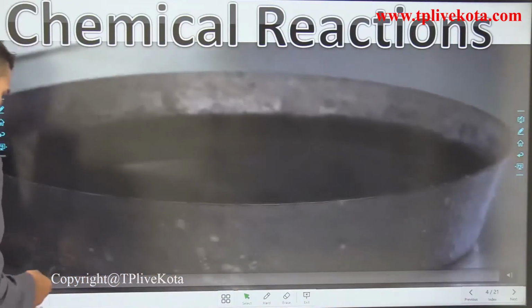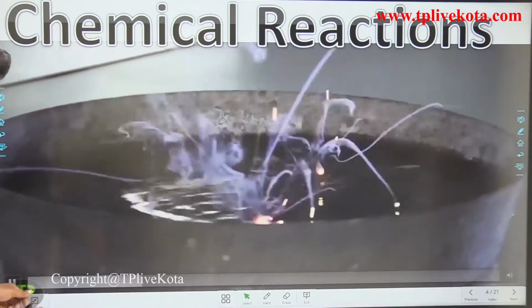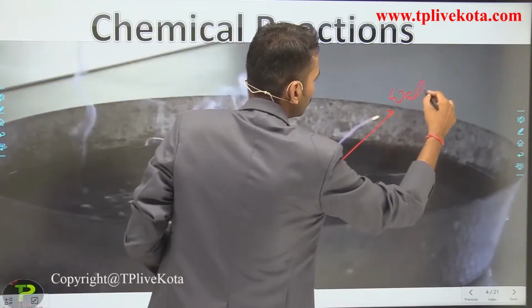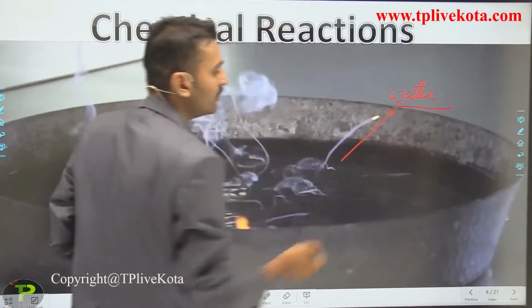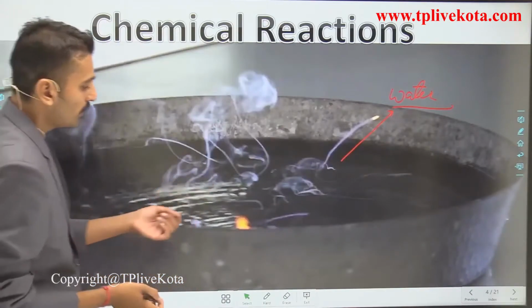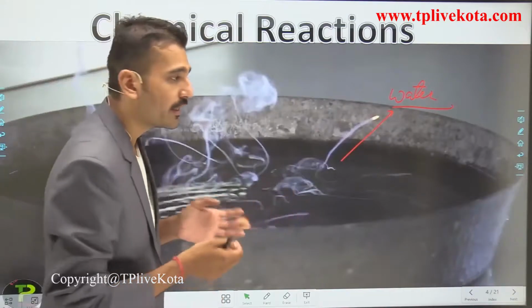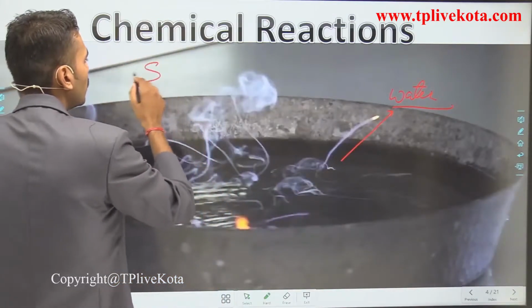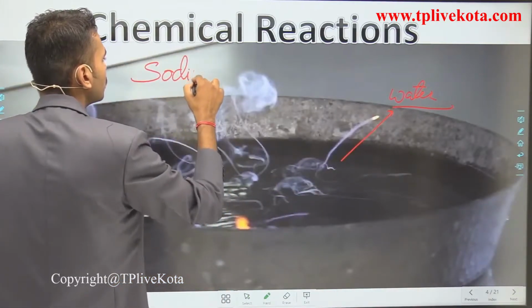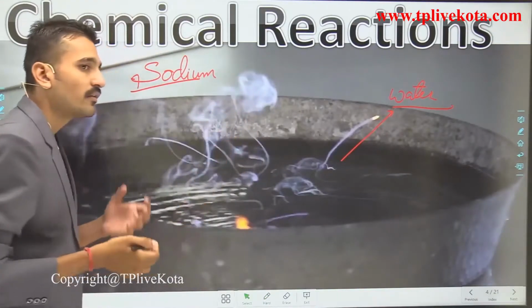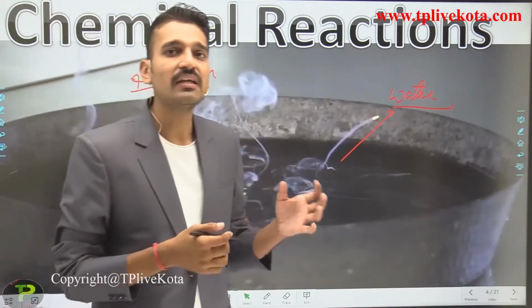Starting, you see this container contains water. This is water present in a container. And what have you dropped here? A substance you have dropped in this container. The name of that substance is sodium, and it is an element. Or you can say, as we are going to study further, that it is a metal.